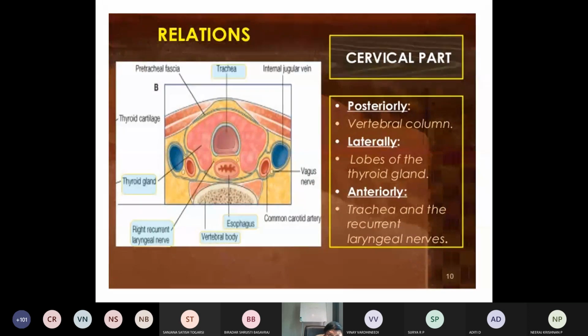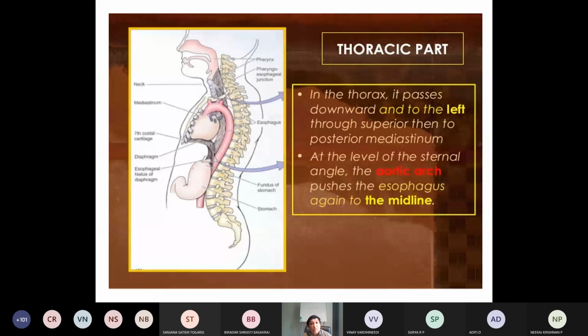So individual parts have their own relations. Briefly I will tell. Cervical part, okay. Posteriorly again same, vertebral column, laterally lobes of the thyroid gland, and anteriorly trachea and recurrent laryngeal nerve. After the cervical part, next is the proper thoracic part. Thoracic part, the esophagus runs downward through the posterior mediastinum. So at the level of the sternal angle, aortic arch.